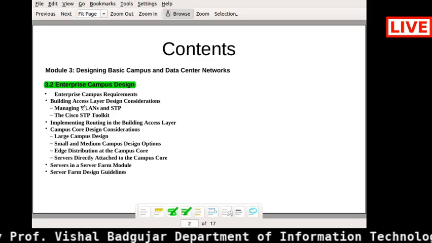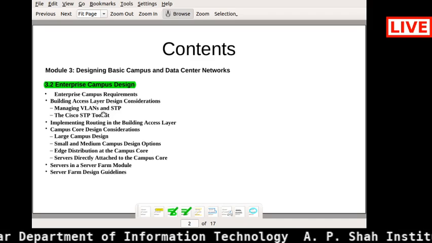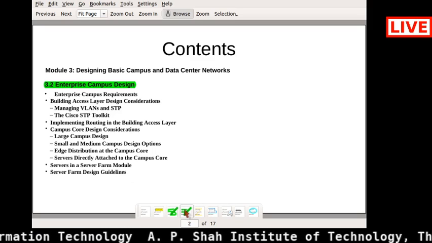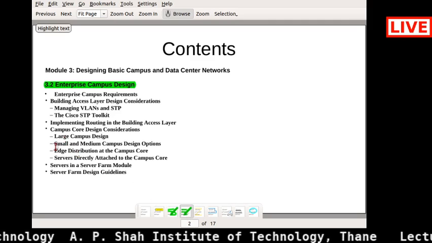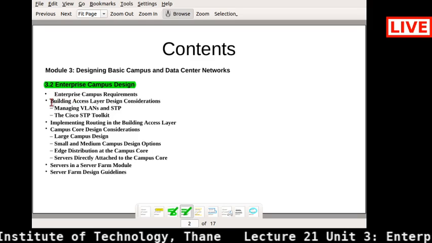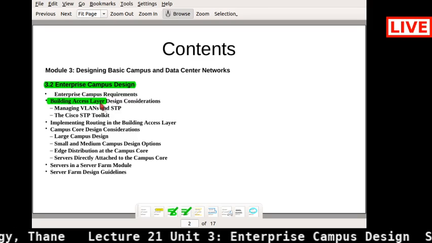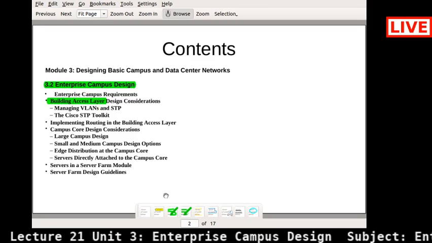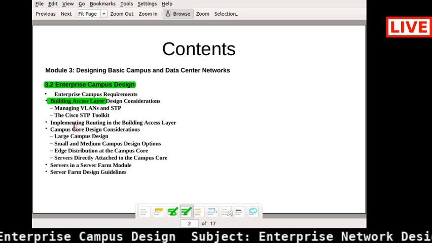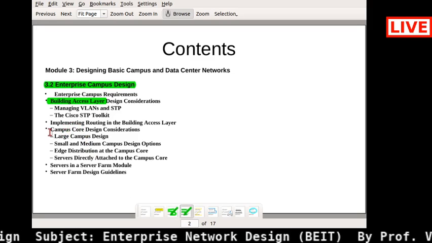So in campus infrastructure you have the access layer, then distribution layer, core layer, then the server farm, right? And edge distribution also you have, right? So these things you must understand, right? The hierarchical model, whatever we have studied in our previous sessions, that is part of this enterprise campus designing, right?